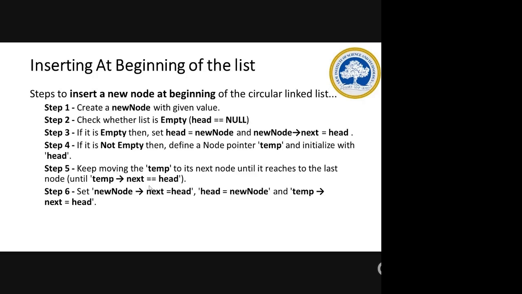So when you are inserting a new node, that new node will become the head, and the node already present in the list, that node's next will point to the head. That node's next only we are keeping as temp. We need a variable to point to each and every node, right?